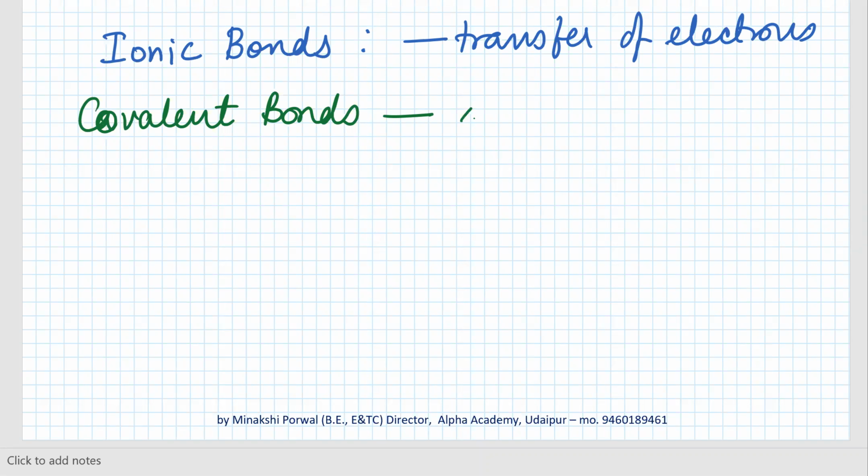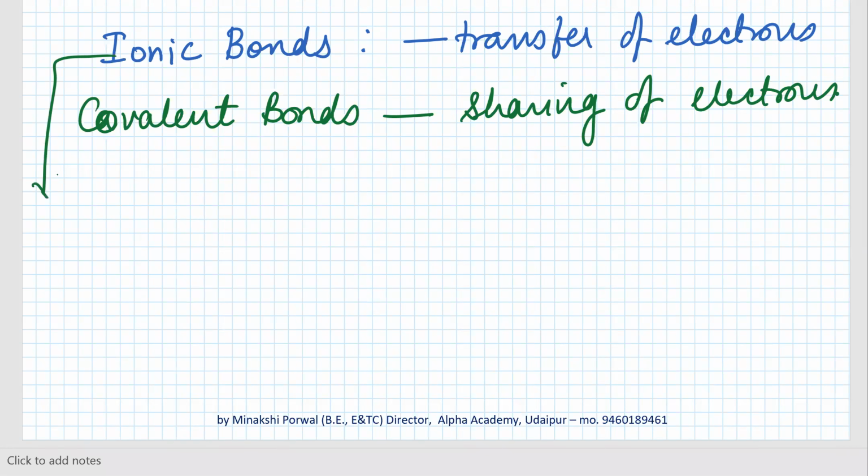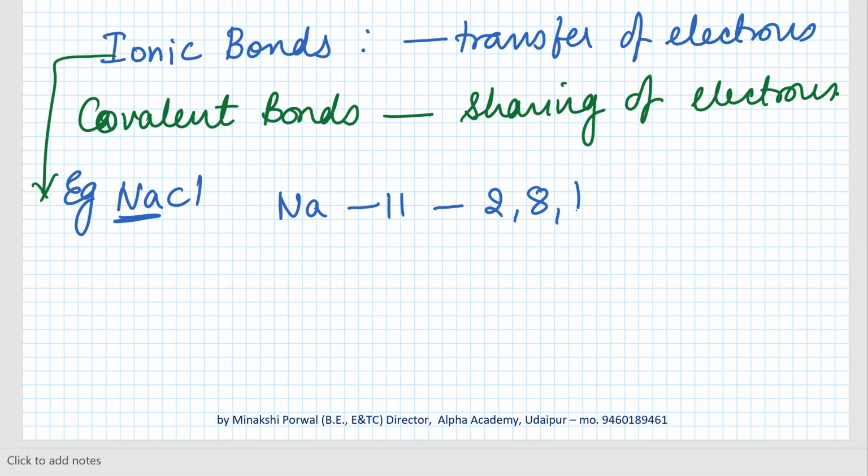Covalent bonds are formed because of sharing of electrons. To make it clear, first I'll take an example of an ionic bond like NaCl. Sodium's atomic number is 11, so its electronic configuration is 2, 8, 1. Chlorine's atomic number is 17, so its electronic configuration is 2, 8, 7.